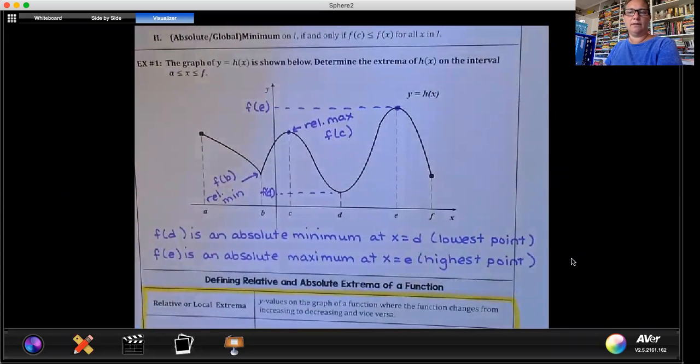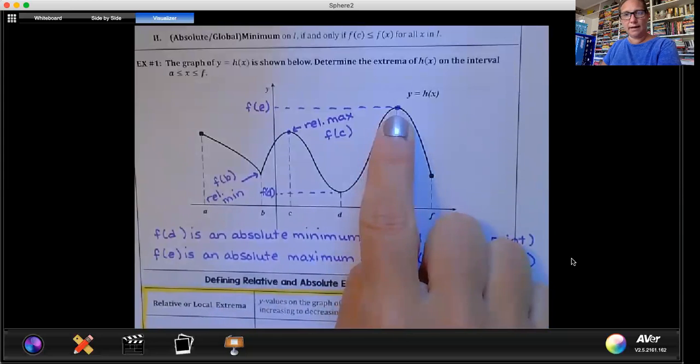Determine the extrema. And extrema is simply maximums and minimums on the interval from a to f. So there are two types of minimums and two types of maximums. There are relative max and min and absolute max and min. Absolute max and min are the absolute highest and absolute lowest points on your graph. And the relative max or mins are any maximums or minimums that occur in between those absolute values.